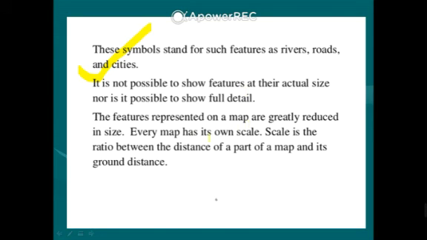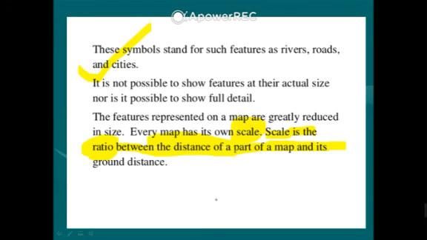And a map is drawn with the help of a scale. Scale is an important tool to draw the map. Scale is the ratio between the distance of a part of the map and the ground distance. That means we cannot represent the actual distance of any features in a map, so we reduce the size of the map, reducing size with the help of the ratio.